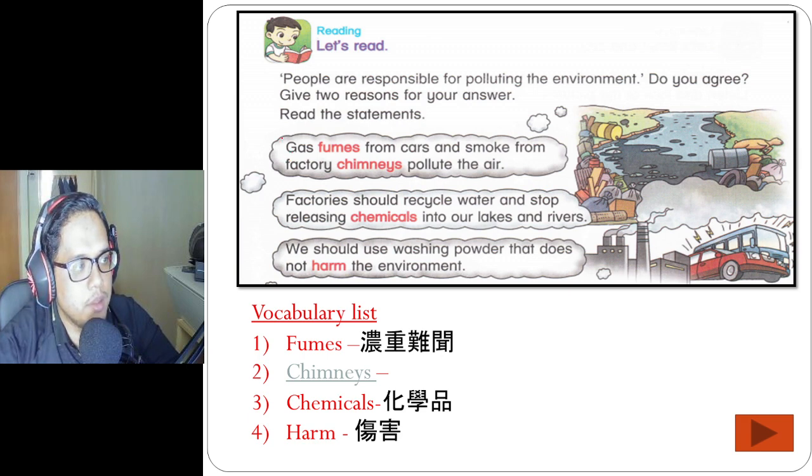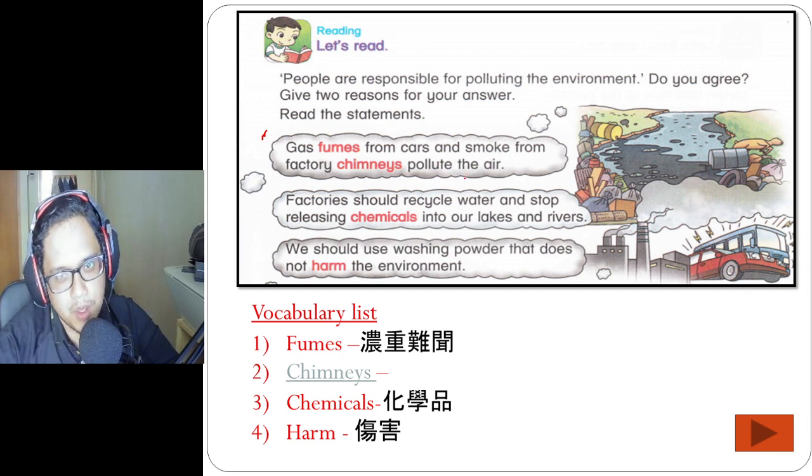Alright, we will start from here. Can you see it here? Ready? Gas fumes from cars and smoke from factory chimneys pollute the air.